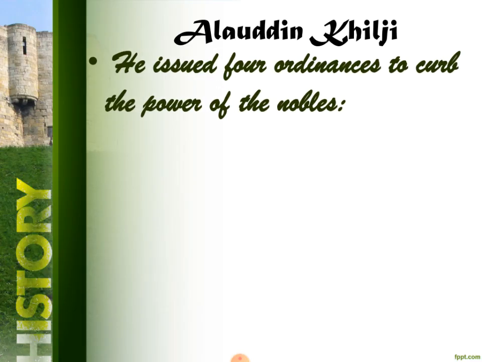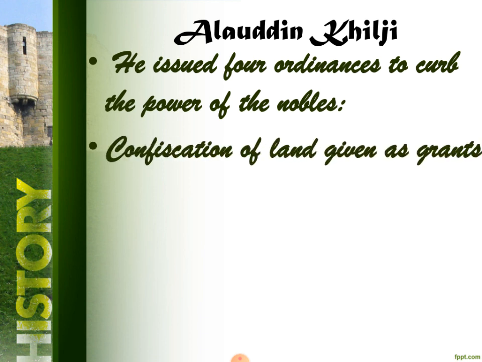Alauddin Khilji issued 4 ordinances to curb the power of the nobles, the Chahalgunis. He did not like the interference of these Chahalgunis in the state administration. He also did not like the religious leaders, ulemas and umraos, interfering in the work of the state administration. So he confiscated the lands given as grants. He seized the land given to these nobles by force.